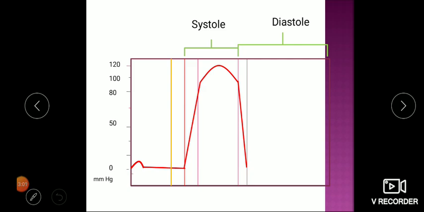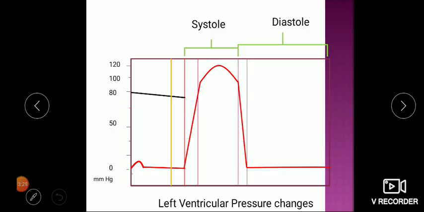Now this is the phase in which pressure falls down. This is called the isovolumetric relaxation phase of ventricular diastole. Initially protodiastole was there. After that the isovolumetric relaxation phase, and in the diastole pressure is 0. So this is the left ventricular pressure change. From 0 in the diastole, it is going maximum up to 120 during systole.